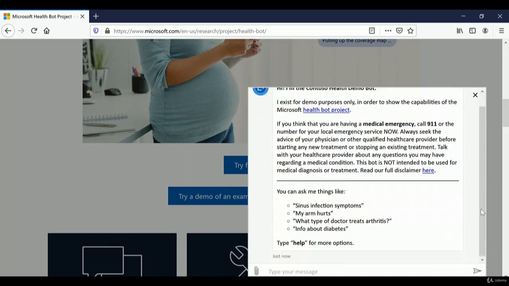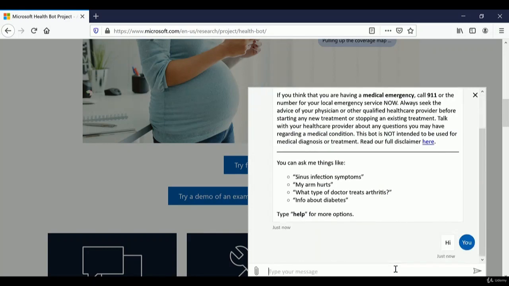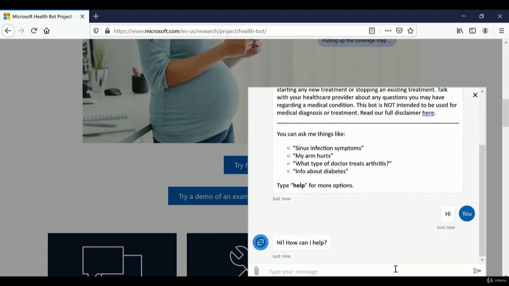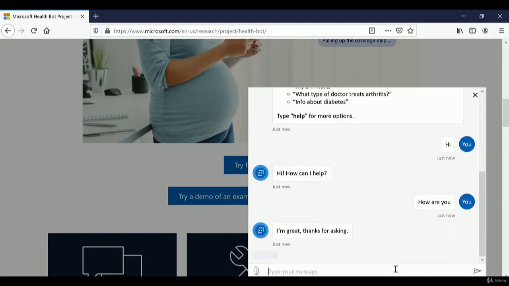So this is a healthcare bot. It will diagnose me if I have any issues. Let's say I'm having a fever. So let's start a conversation with the bot. One thing: the more knowledge-based questions you have in the bot, the more beneficial it is for you. So let's say I put hi, the bot says hi, how can I help you? If I say how are you, the bot will say okay, I'm good, I'm great, thanks for asking.